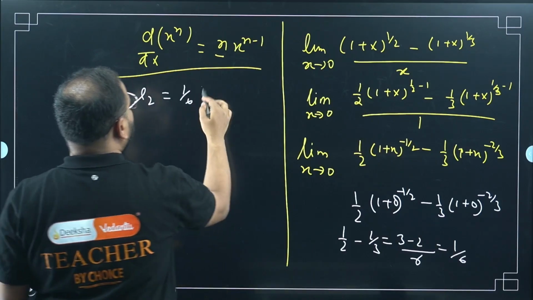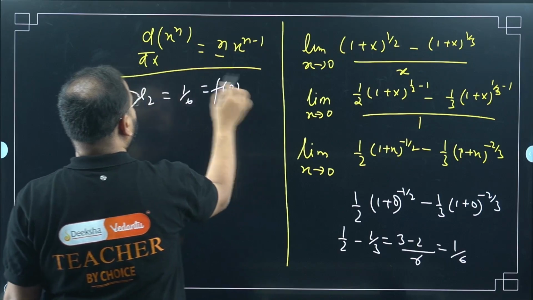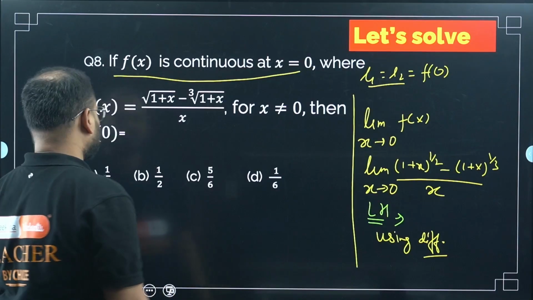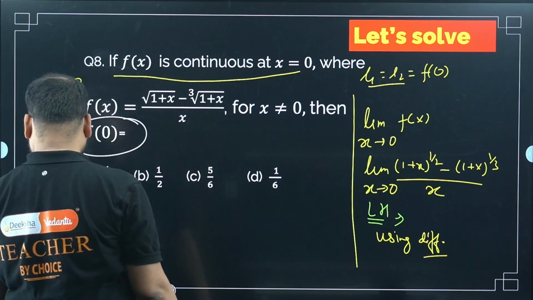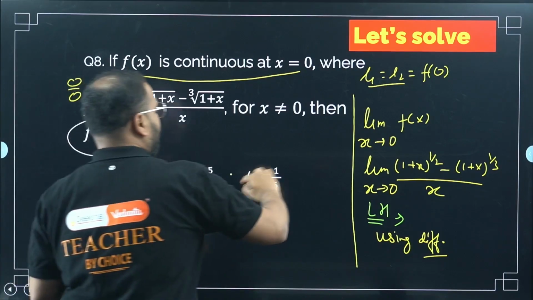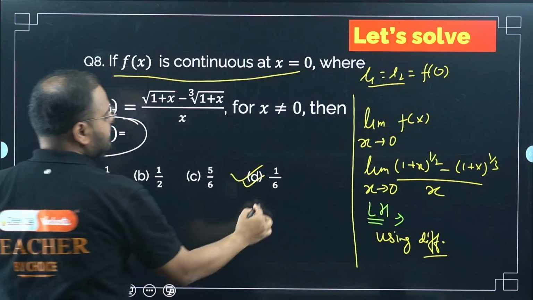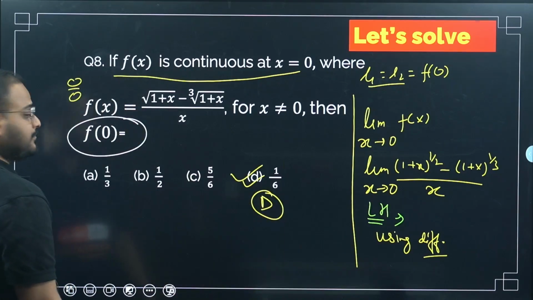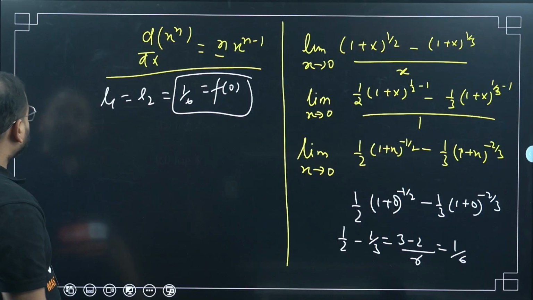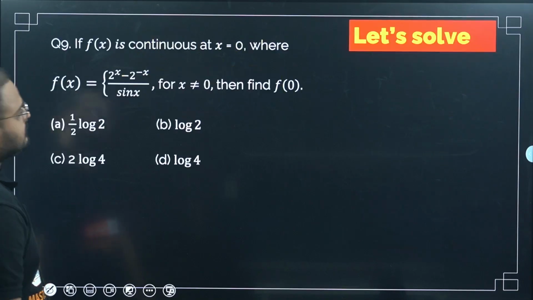They are asking us to find f of 0. f of 0 is the same thing as 1 by 6. f of 0 is 1 by 6. Answer is option D. Option D. This is clear, right? Yes, sir.